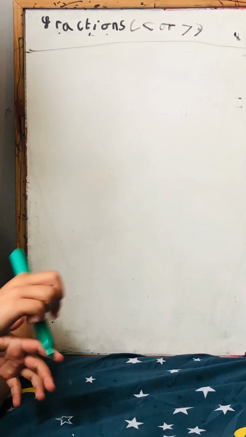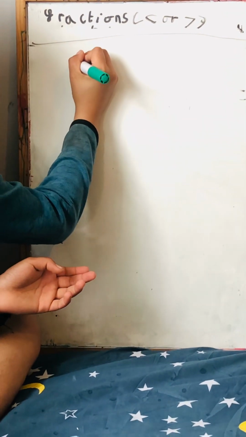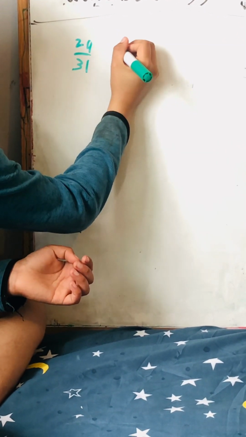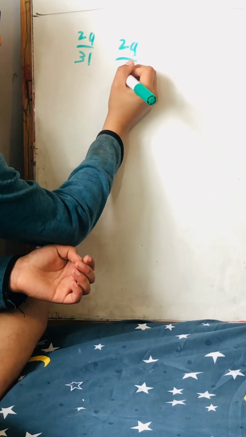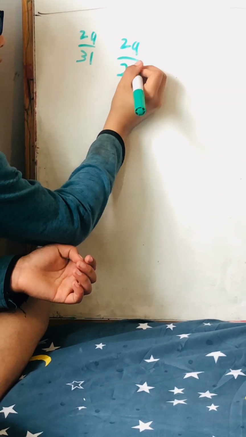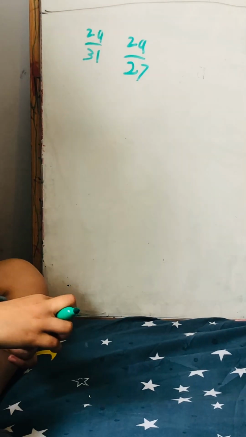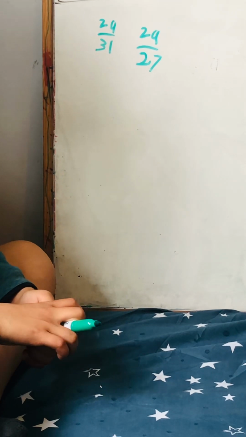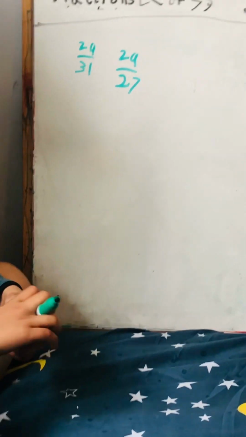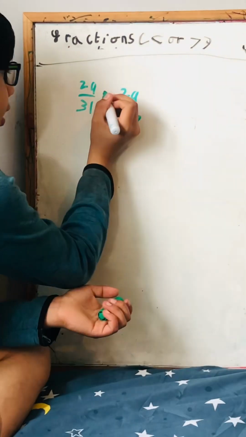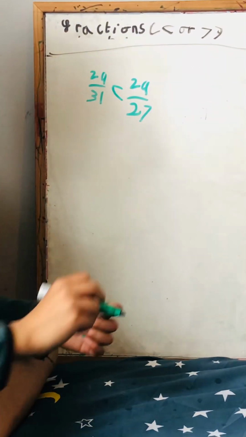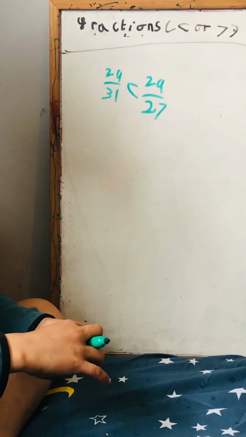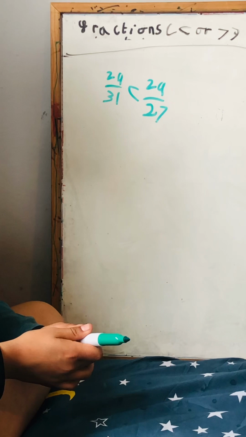Same for black, just a bit harder. So 29 by 31 and 29 by 27. Let's see if you can get it right. I'll give you 30 seconds to 1 minute to solve it. And let's see if you can get it right. It is 29 by 27. First, it's more than 1. It's more than a whole, so it has to be bigger.